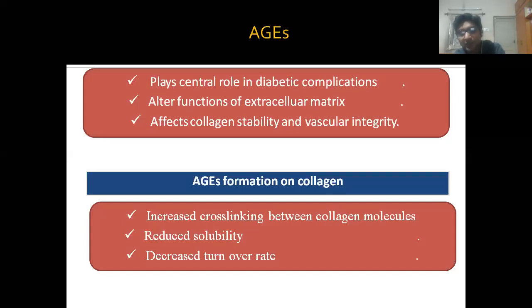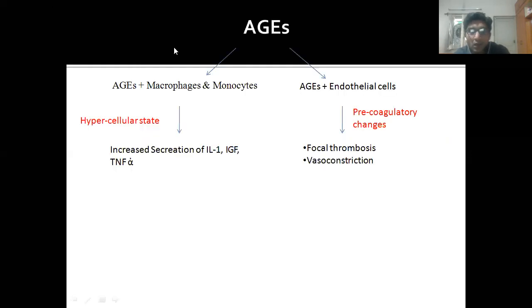This is very important: formation of accumulated glycation end products, AGE. There is reduced solubility and decreased turnover rate of collagen. Now, how does AGE affect macrophages and endothelial cells? Macrophages combine with AGE, and normally macrophages secrete interleukin 1 alpha, 1 beta, and tumor necrosis factor alpha. Now what happens if they combine with AGE?